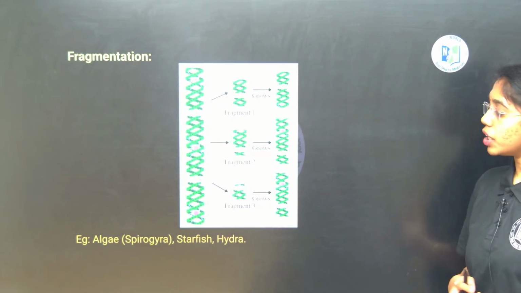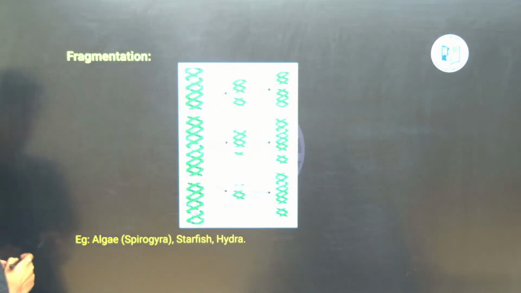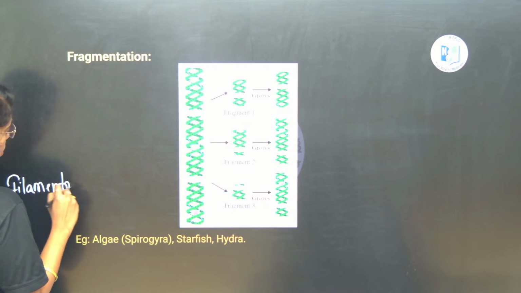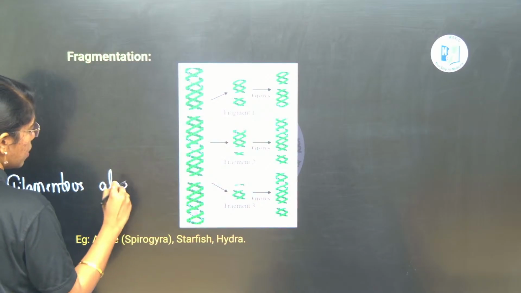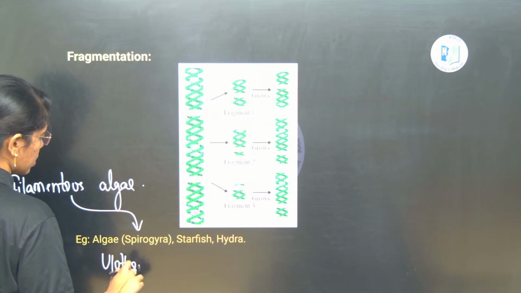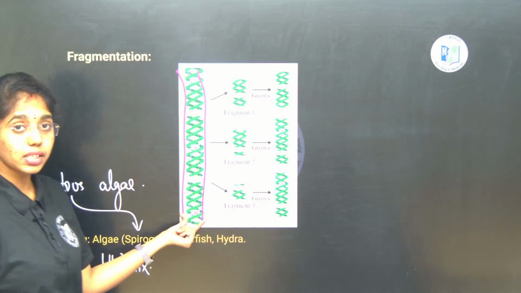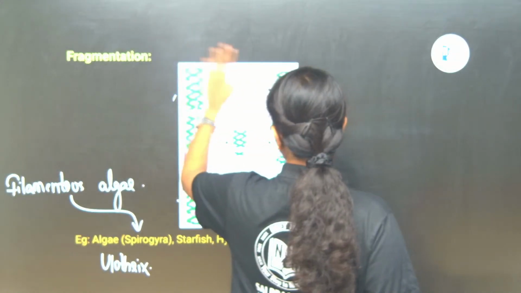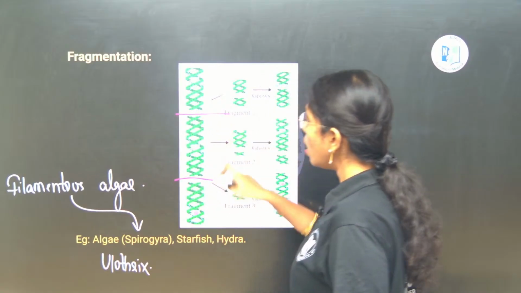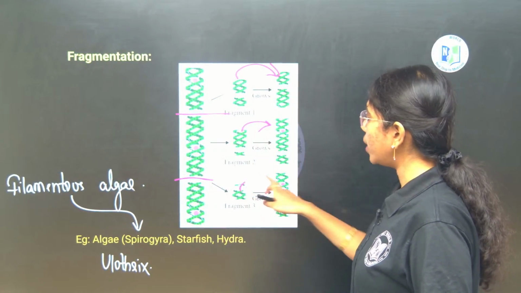Next you look into fragmentation. Fragmentation is mostly observed in filamentous algae like Spirogyra and Ulothrix. Many fragments are seen as such in Spirogyra and Ulothrix, filamentous green algae, where the algae is formed as such and it will be broken into multiple fragments, and each fragment will grow into a new individual.